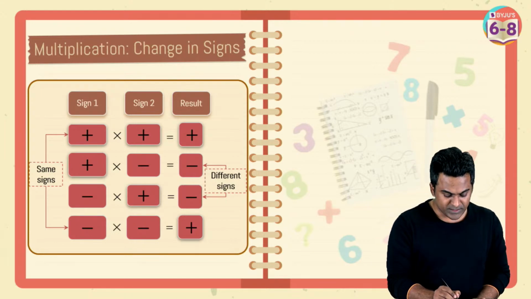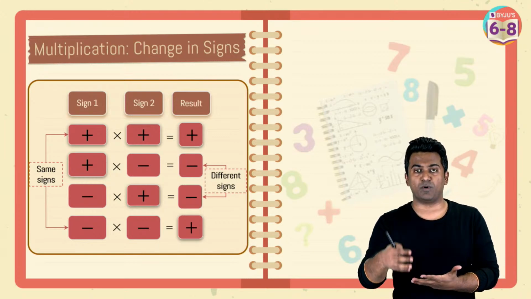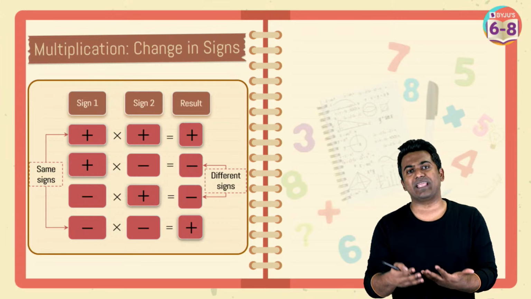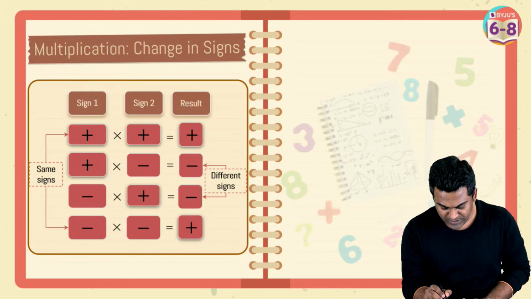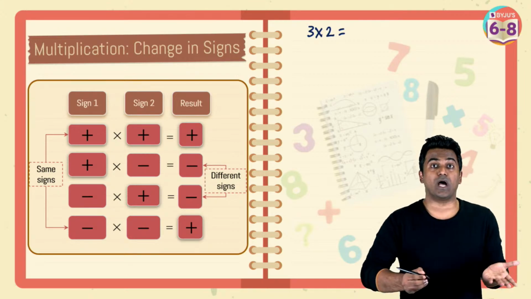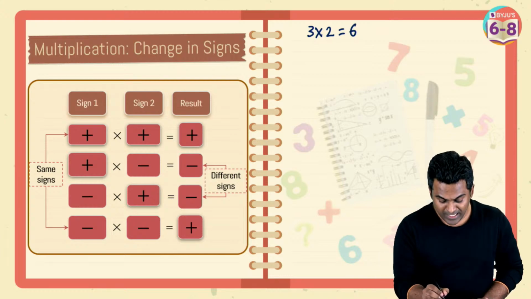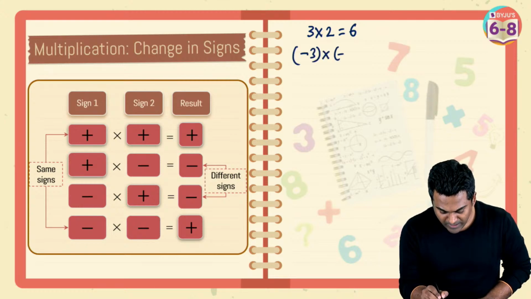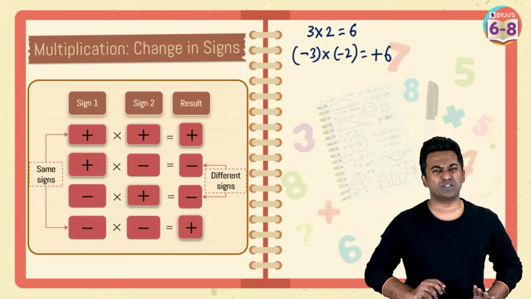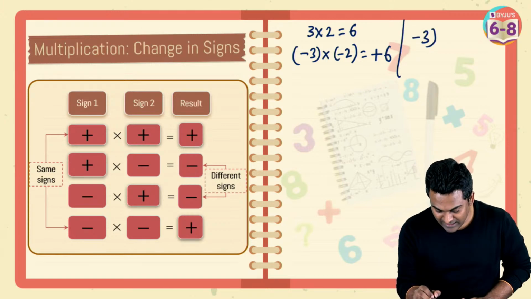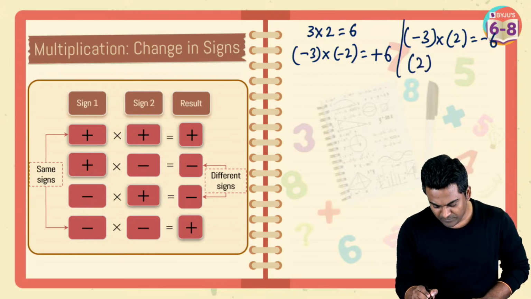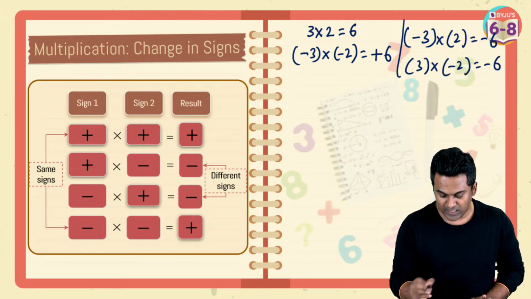Same sign, the result is going to be positive. So positive multiplied with positive is positive. Negative multiplied with negative is also positive. Different signs, the result is going to be negative. Let's take some examples. 3 multiplied with 2, both are positive. The result is going to be positive again. Minus 3 multiplied with minus 2, the result is going to be positive. By the way, even if you just write 6, it means it is still positive. Let's say one is negative, the other is positive, the result is going to be negative, and vice versa. One positive, the other negative, which means the same thing. The answer is going to be negative.